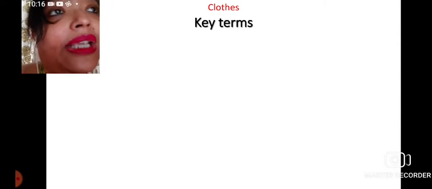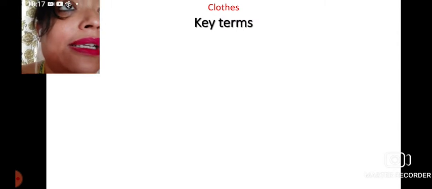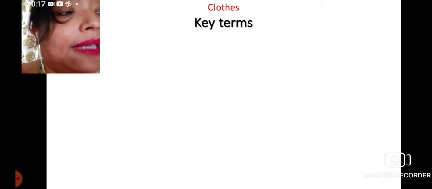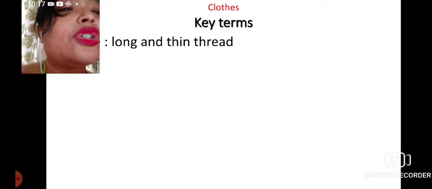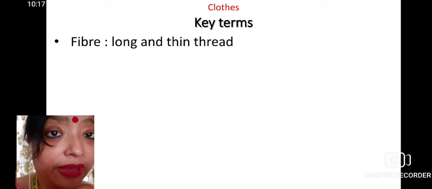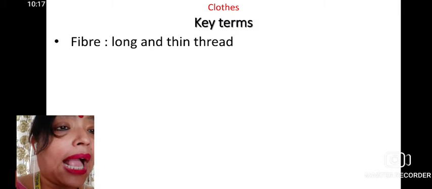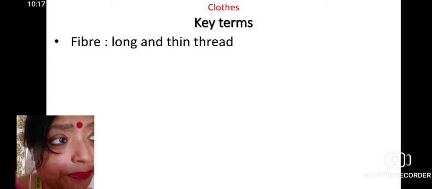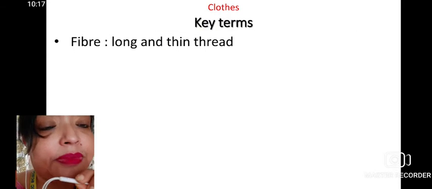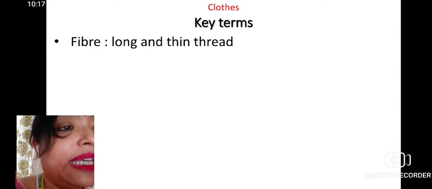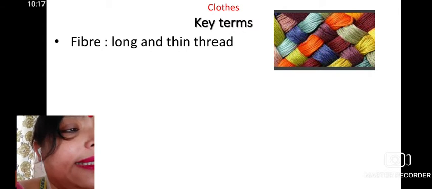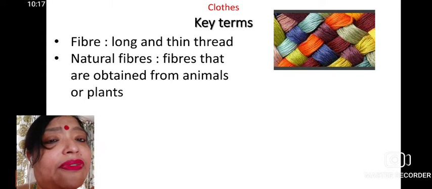Okay, so here we are finishing this chapter. Now we will discuss some important terms which we learned from the chapter. The first one is fiber. What do you mean by fiber? Fiber is a long and thin thread. Here you had got the word fiber many times. The fiber is the long and thin thread. These are called the fibers.